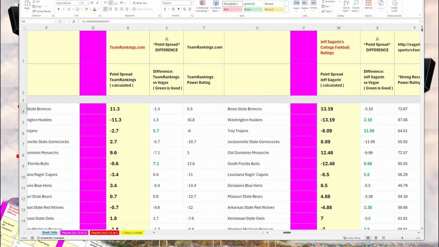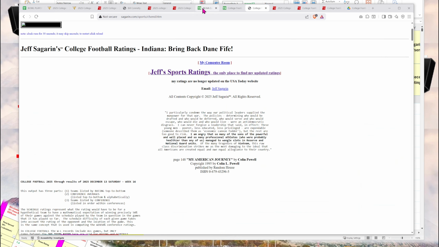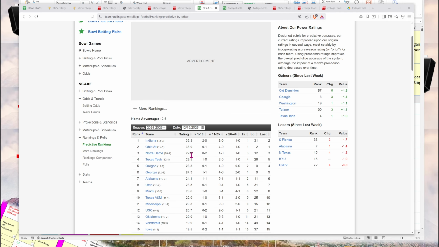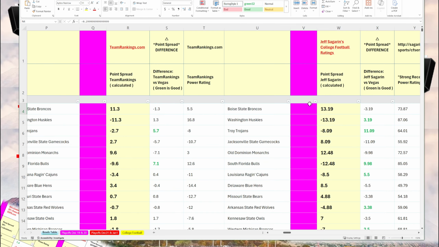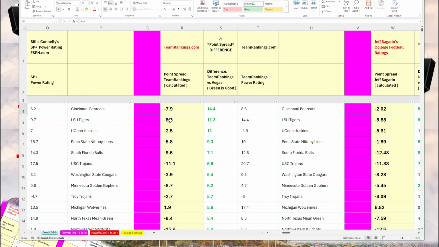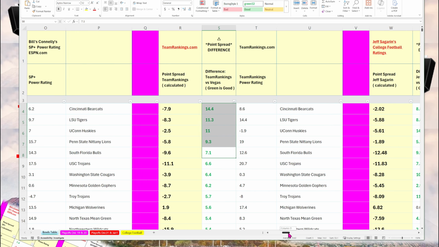So the next grouping, Team Rankings, these numbers come directly from the Team Rankings site. Similar procedure. We can sort from largest to smallest, and we see here that Cincinnati, LSU, UConn, Penn State, and South Florida all have an advantage based on Team Rankings.